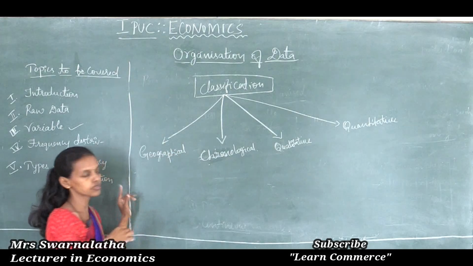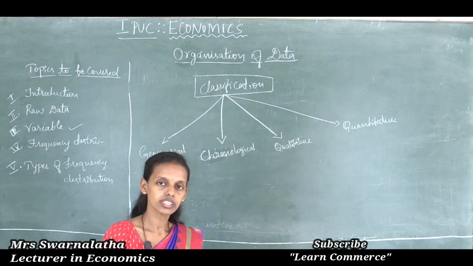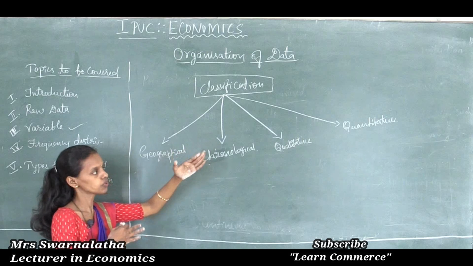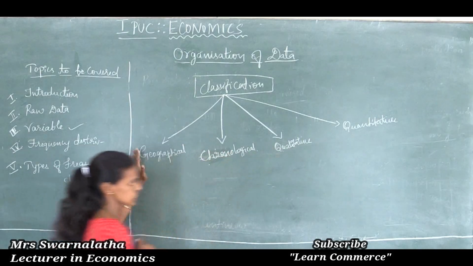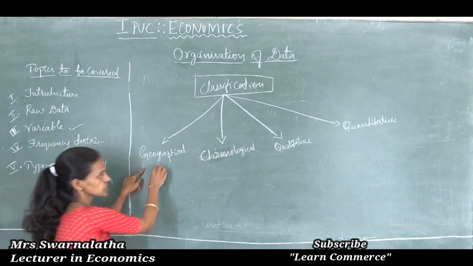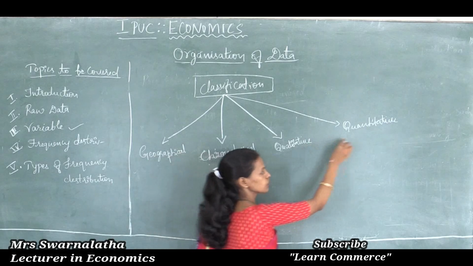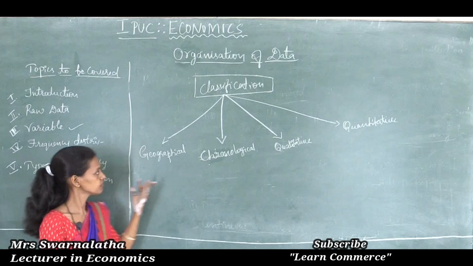On the basis of utility, comparativeness and stability, data are classified into four main classifications: first, geographical; second, chronological; third, quantitative; and fourth, qualitative classification.